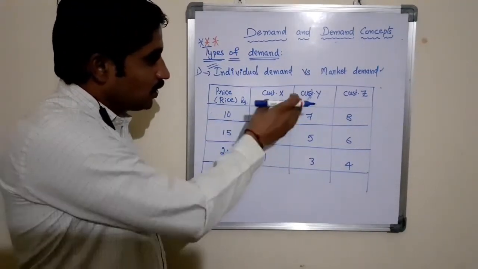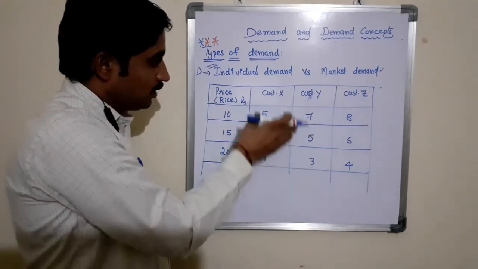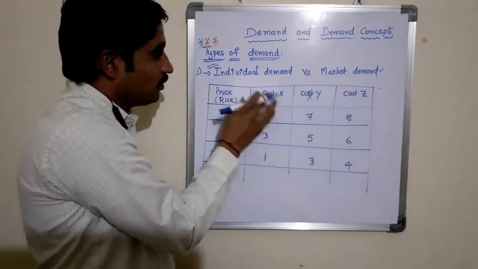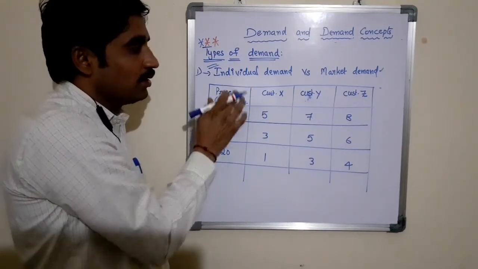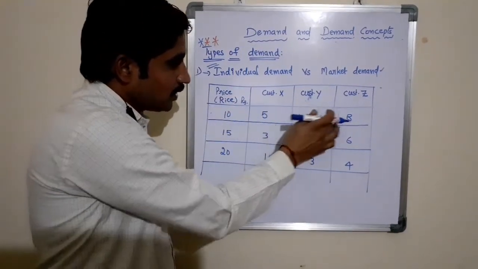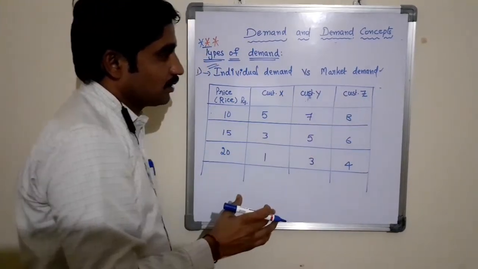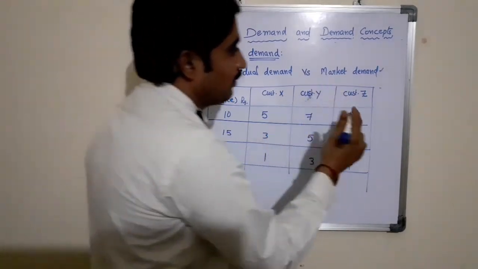Individually, the demand from each customer or consumer is said to be the individual demand. If you sum up the quantities of all the customers, it is said to be the market demand.